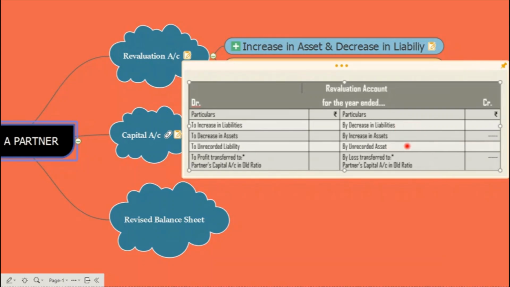On the other hand, these are the profits for the partnership firm, that is, if there is any decrease in the liability, increase in an asset, or an unrecorded asset. And the balancing figure will be profit or loss. If the credit side is more, then we'll get profit, and if the debit side balance is more, then we'll get a loss, which will ultimately be transferred to the partners' capital accounts in their old ratio.